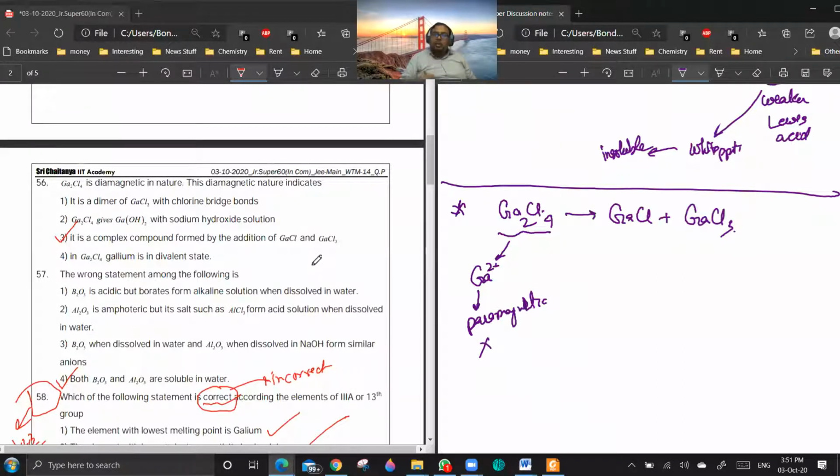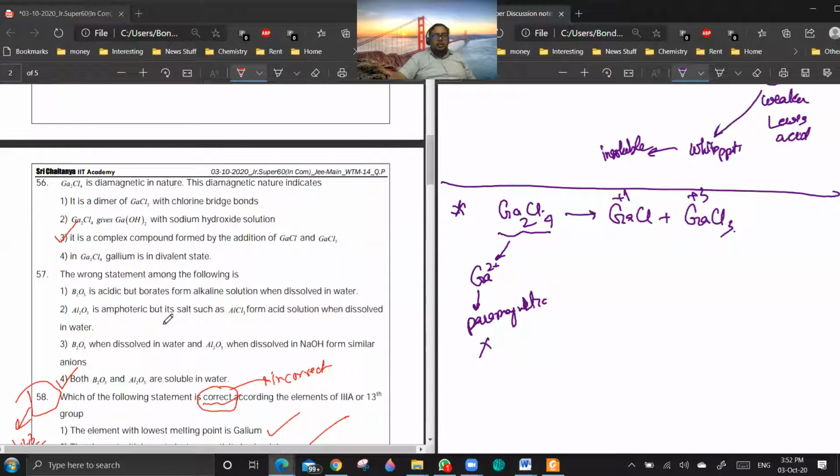This means it is not existing as a +2 ion, it is existing as a combination of +1 and +3, and both are diamagnetic. That's why the whole compound is diamagnetic. Had it been Ga +2, it would be paramagnetic. Are you getting my point? Yes, sir.